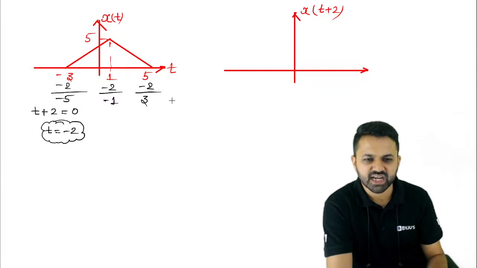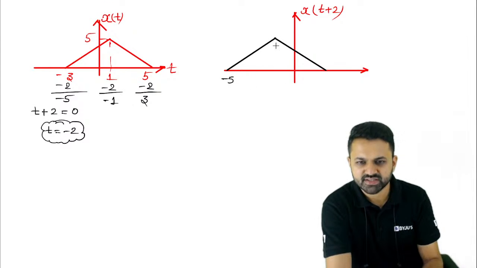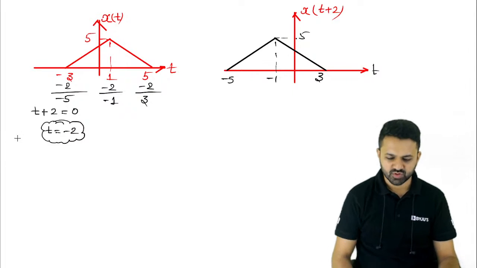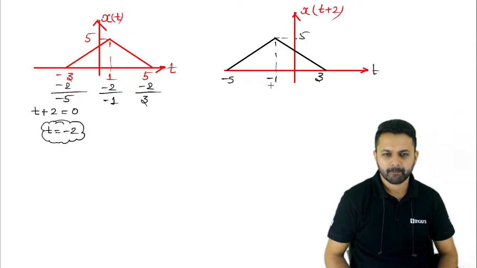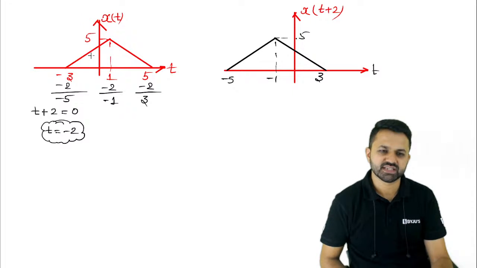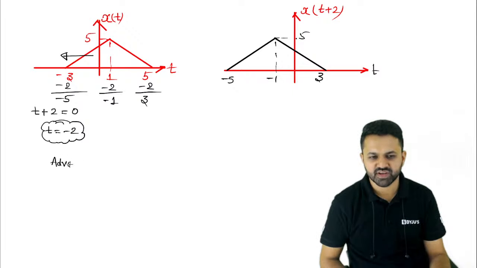So the signal will start from minus 5 and it will go up to 3. So this is the value of x of t plus 2. If you draw the signal x of t plus 2, it will look like this. Okay, so this is the left shifting. With respect to this, the signal is shifted towards left. So advanced operation means left shifting.